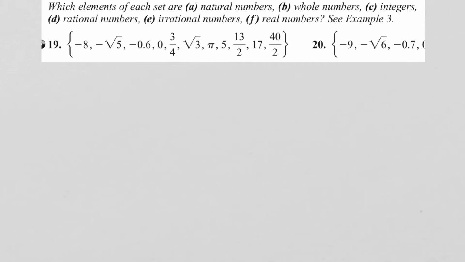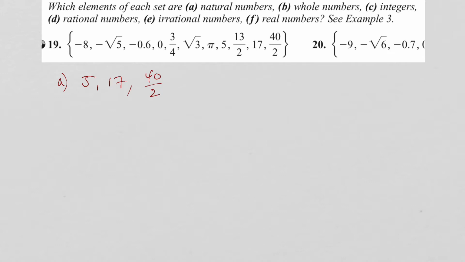Okay, part A, the natural numbers. These are also called counting numbers, and they're numbers that you would use to count items. So 0 is not a counting number because you would never count 0 items. And you can count 1 item, 2 items, 3 items, and so on. So the counting numbers would be just 5, 17, and this one because it reduces to 20. So part A would be 5, 17, and 40 over 2, which is actually 20.